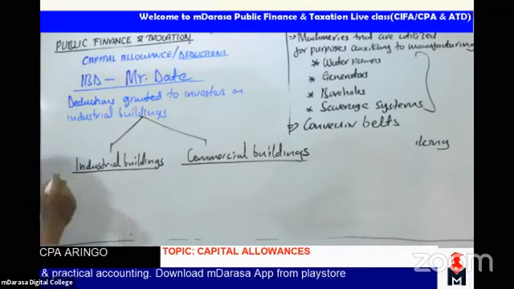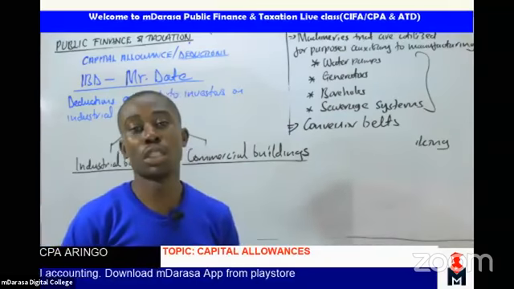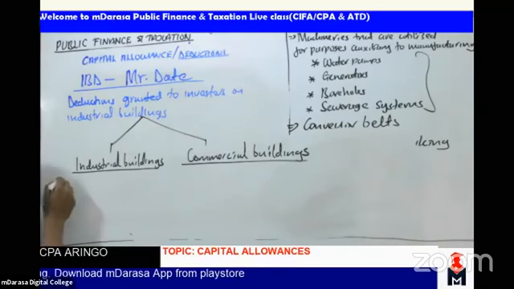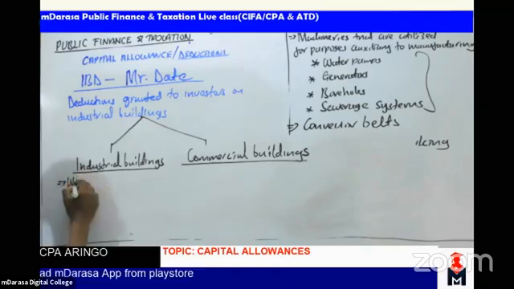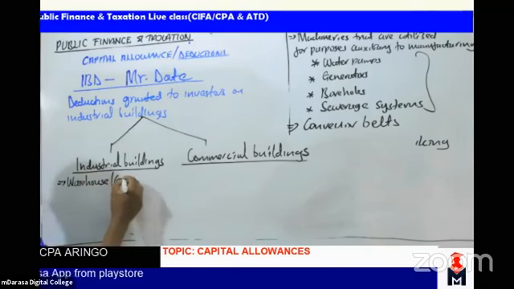So whenever you are talking of industrial buildings, what will you be talking about? At this point, I'll be talking of buildings such as warehouses, also known as godowns.